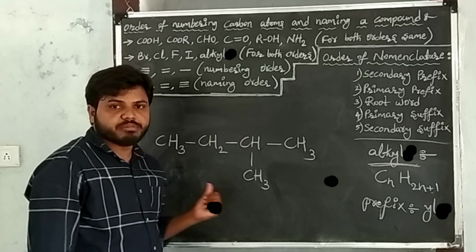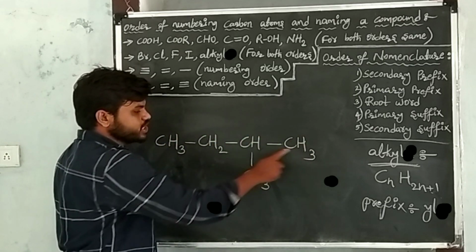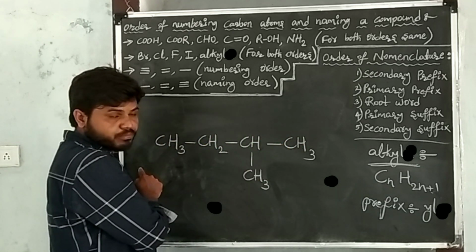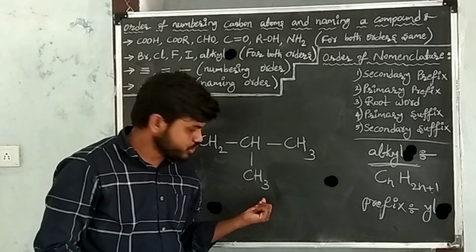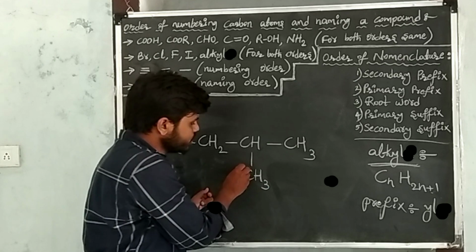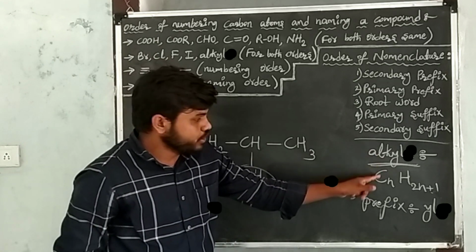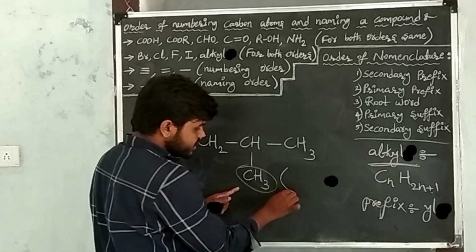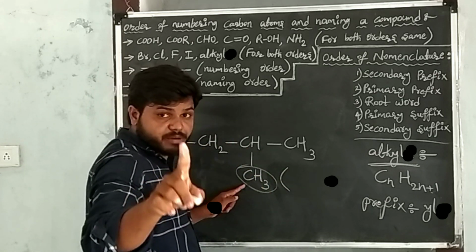This is the given carbon compound. This is the principal chain of the carbon compound. At this carbon, there is one substituent. This substituent belongs to the alkyl group. You can check with the general formula of the alkyl group. In the given substituent, there is one carbon.